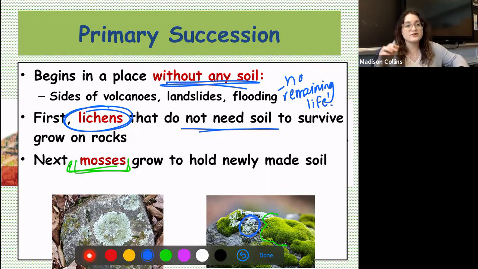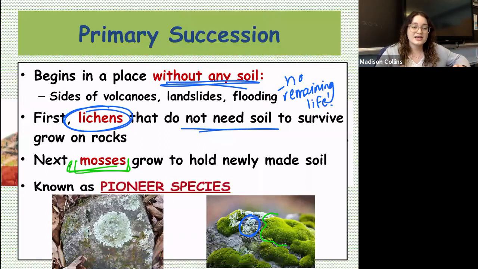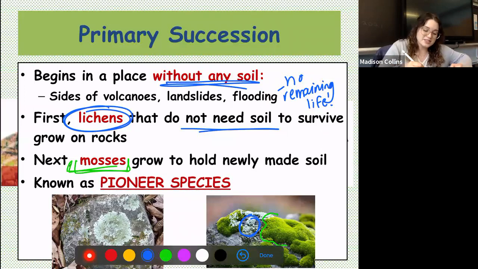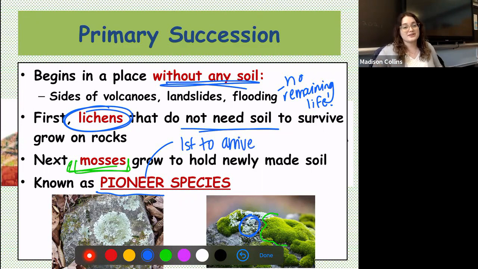So these are the first species to appear in an area that is starting from scratch. We call these pioneer species because pioneers are the first to appear, the first to explore an area. So these two species, lichens and mosses, are the first to arrive in an area, because again, we've got to start forming that soil and making this a place where life can prevail.